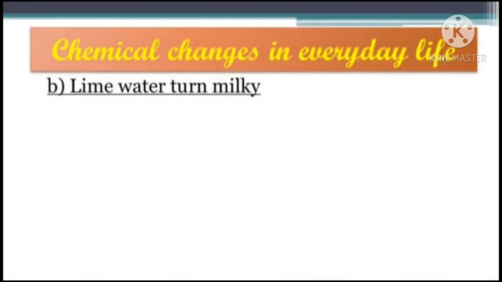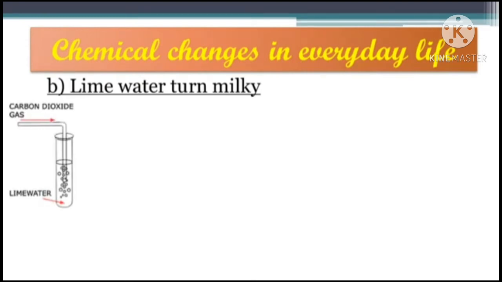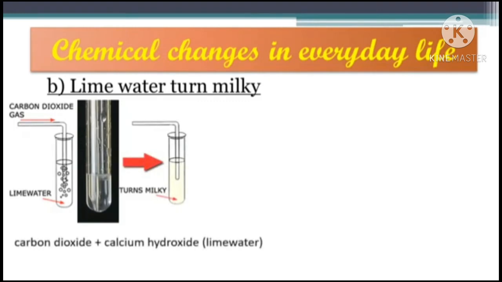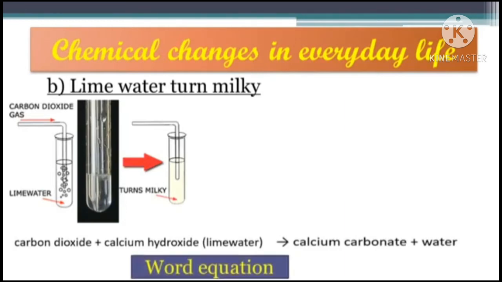Now the next chemical change example is lime water turning milky. Here we have to do one activity, that means we have to take some freshly prepared lime water, that is a solution of calcium hydroxide, in a test tube. So this is a clear solution of lime water, and keep on blowing into it with a blow tube. What is seen after some time? Here after some more time we will find that a white insoluble solid settles at the bottom of the test tube, and this is a precipitate of calcium carbonate.